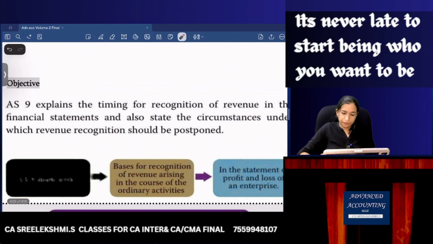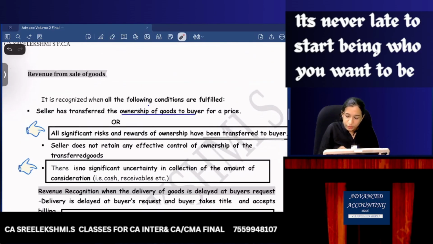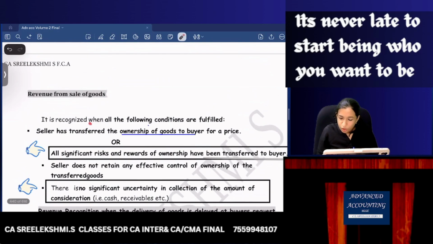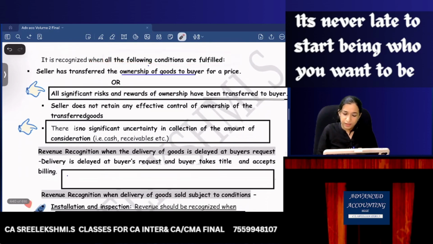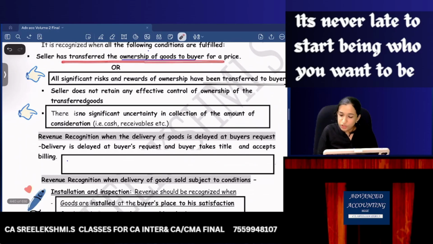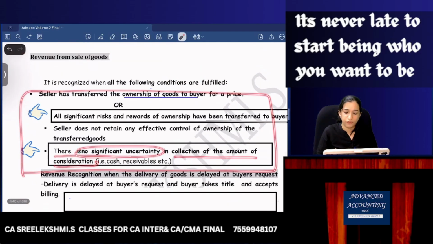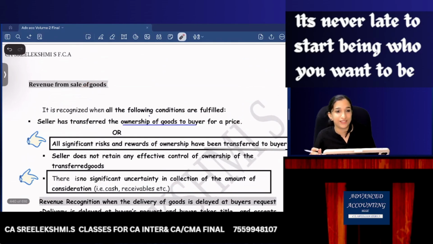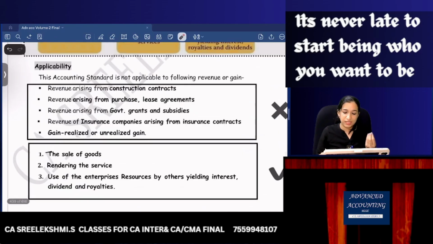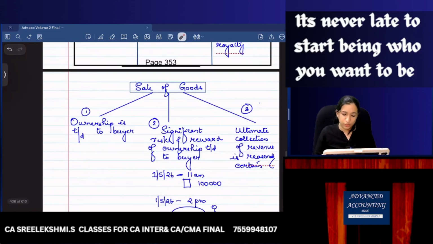So now let's read this. Revenue from sale of goods is recognized when all the conditions are satisfied. The seller has transferred the ownership of goods to buyer. Point number 1: all significant risk and reward of ownership has been transferred to buyer. Point number 2: there is no significant uncertainty in collection of the amount of consideration. Now when all these 3 are satisfied, revenue from sale of goods can be recognized. Are you clear? So we'll find out questions on this. You need to write this provision. So the first one is done.